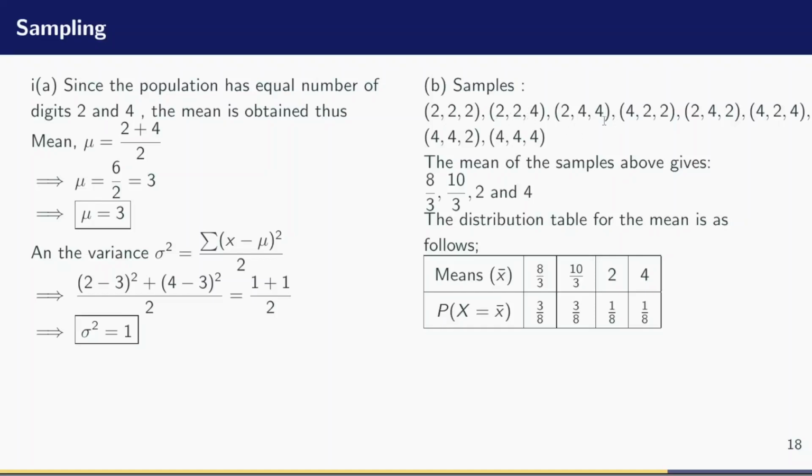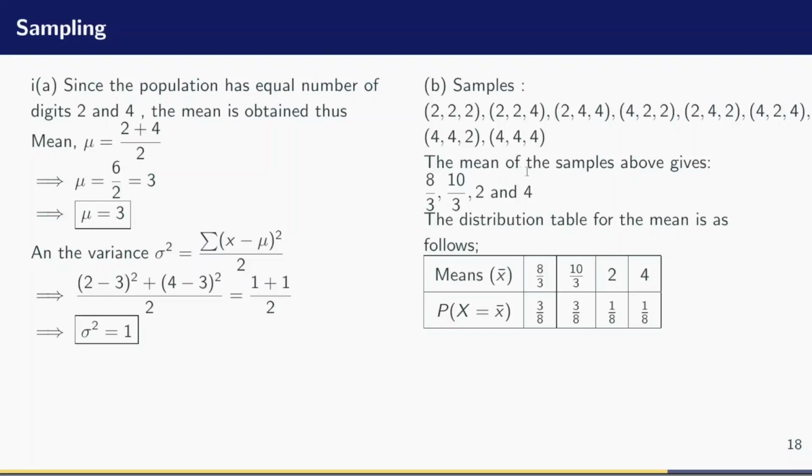The third 2, 4, 4. The fourth 4, 2, 2. The fifth 2, 4, 2. The sixth 4, 2, 4. The seventh 4, 4, 2. And the last 4, 4, 4. So these are all the possible permutations of 2 and 4, taking 3 of them at a time, because we are assuming that we are selecting with replacement.